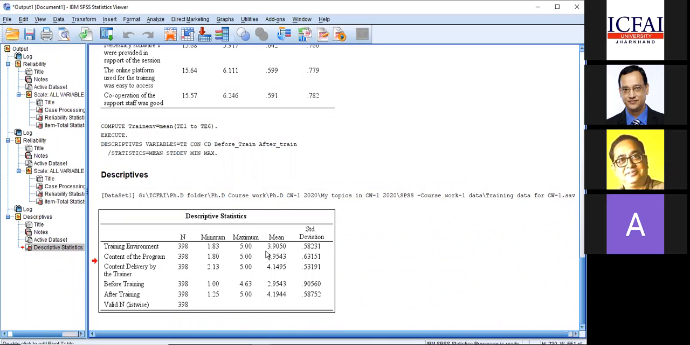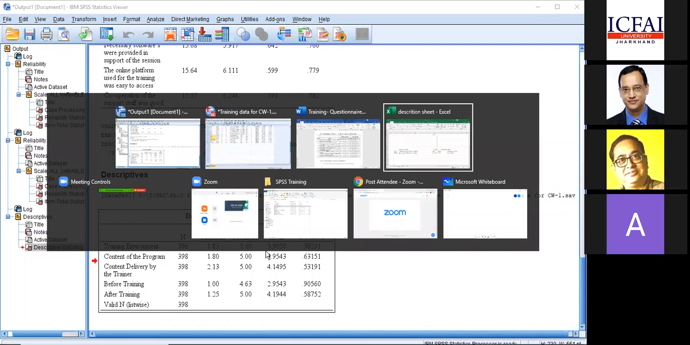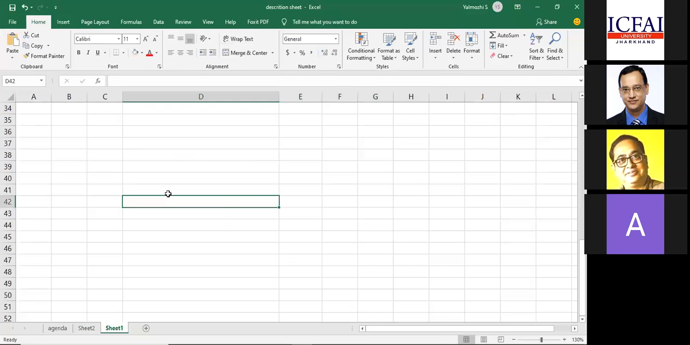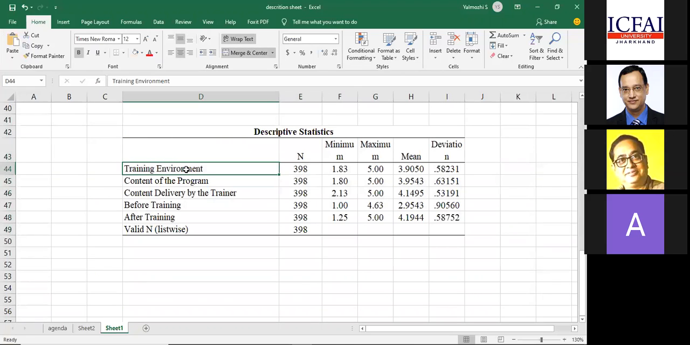Now what is the mean score? I'll just take this output and paste it in a document. What is the mean score here for training environment? As I said, 7 subjects. Rajkumar has gone through an MBA program and 7 subjects he has scored something, but what is the overall score? For training environment, the overall score is 3.99. So training environment is 3.99. Content of the training program is 3.9.